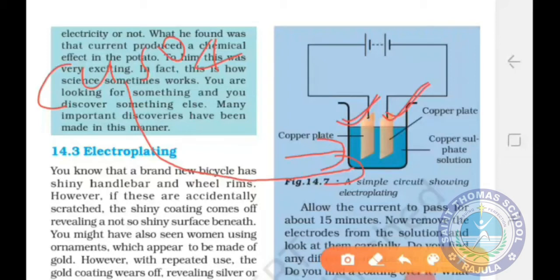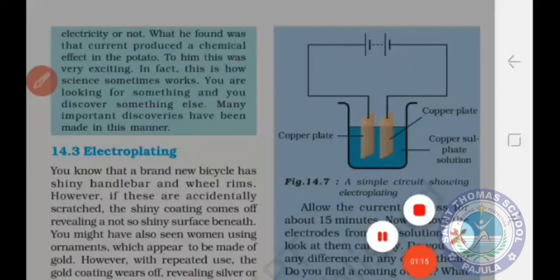Okay students. Now connect these 2 copper plates to the 2 terminals of the battery. Means one copper plate you have to connect with the positive terminal of the battery and the other you have to connect with the negative terminal of the battery, and allow the electric current to pass for about 15 minutes. Okay. After that you have to remove the electrodes from the solution and look at them carefully. Students, here we find some difference between the plates. Let us understand what happened.